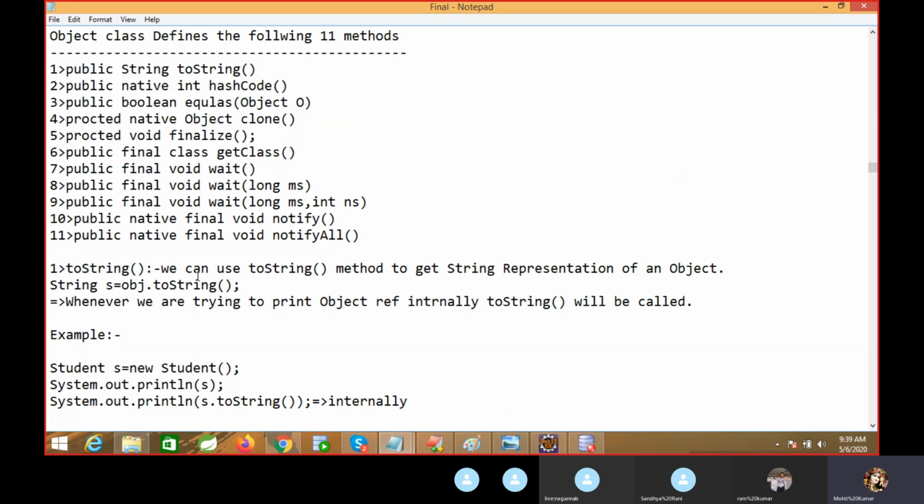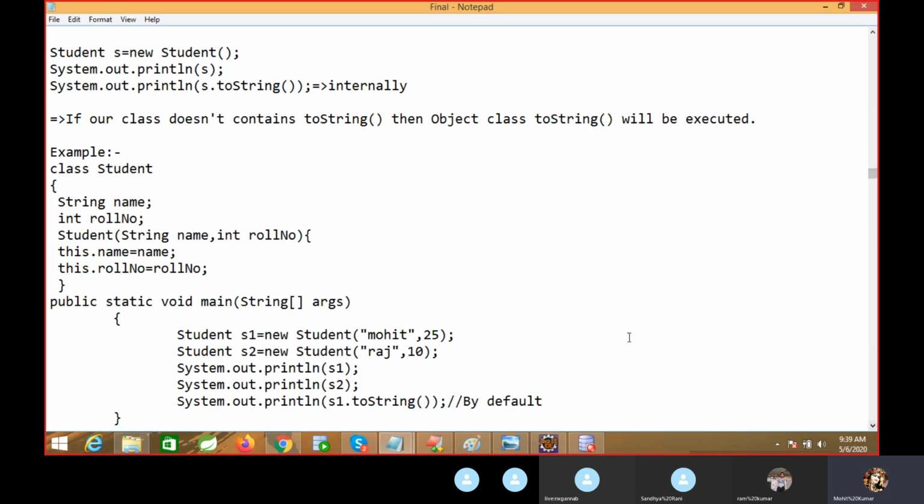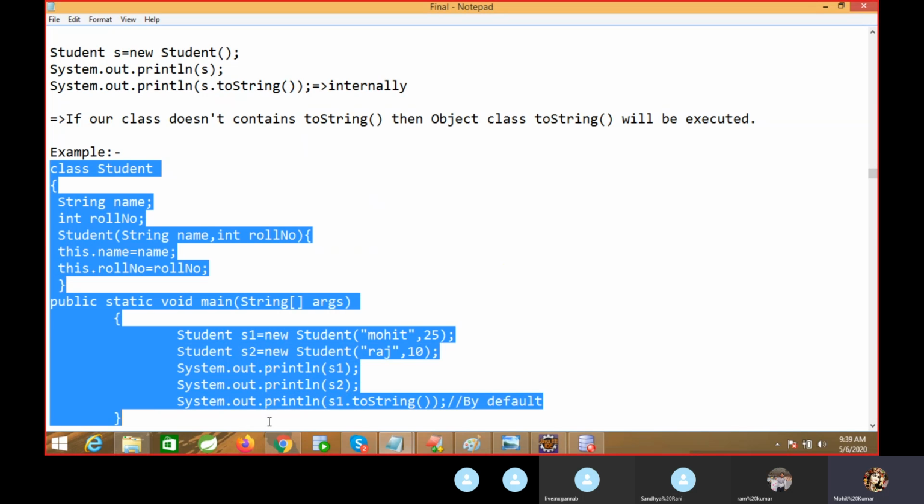So toString means it will represent your object in a string format. If you have some requirement to display in the string format, then we should go for the toString method. This is one example of the Object class features. We can use the toString method to get a string representation of an object. You will not understand everything right now, so I will give you one example, and then you will understand the theory easily.